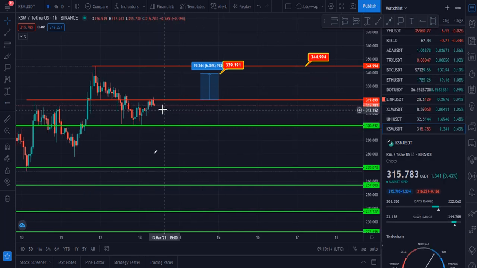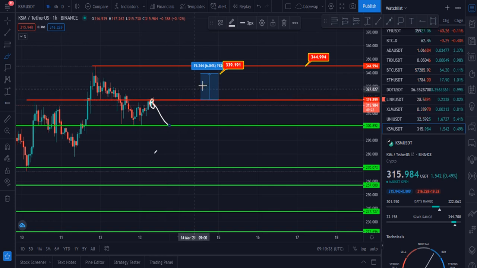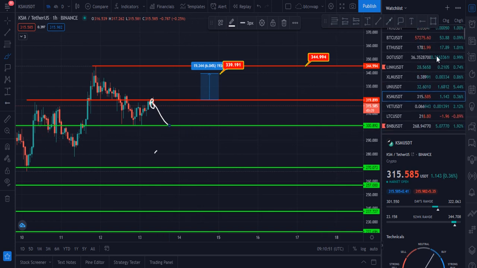And if Kusama fails to break this zone, then in that case it will go down to this $300. Please remember this. Kusama should close above the $322 price level with a daily close, or 3 or 4 four-hour candles above the $322 level. Then definitely it has to hit 339 and 344. Otherwise maybe price will move sideways, or it will go down to 300. Please remember this.